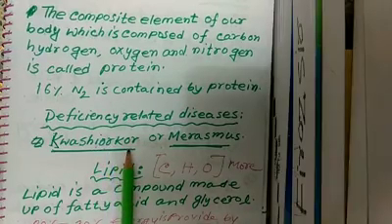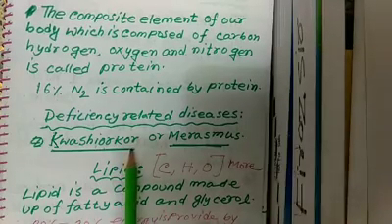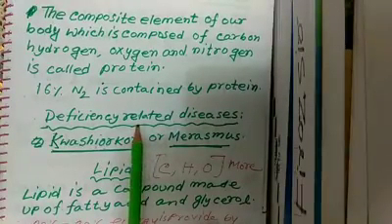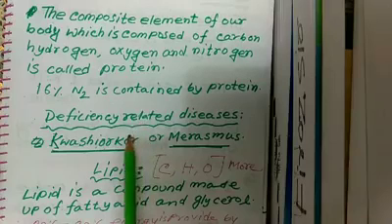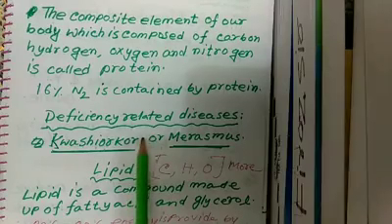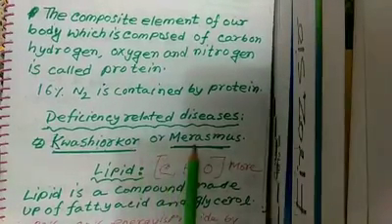Now marasmus disease. Marasmus disease is also one kind of disease that occurs due to the deficiency of protein. So marasmus is an inadequate energy intake in all forms including protein. I mean, if anybody does not take different types of food items for a long time, then he or she may be attacked by this disease, I mean marasmus disease.